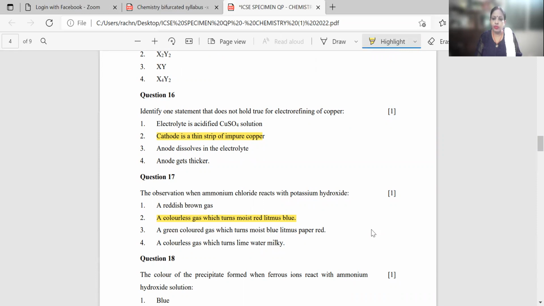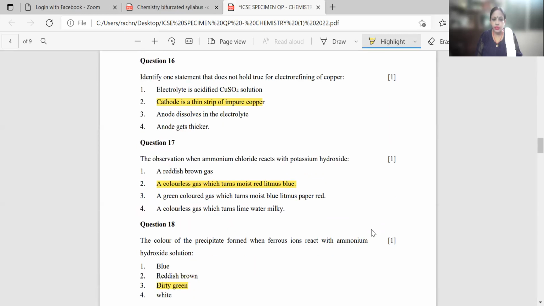Now in the electrorefining of copper, your cathode is always made up of a thin strip of the pure metal. And here they are saying cathode is a thin strip of impure copper. So option number 2 does not hold true for the electrorefining of copper, and that is the correct answer.